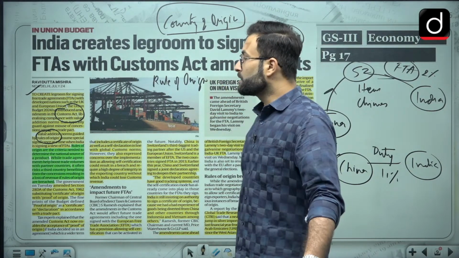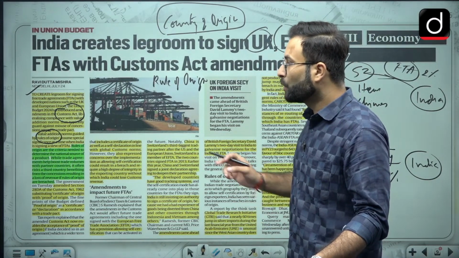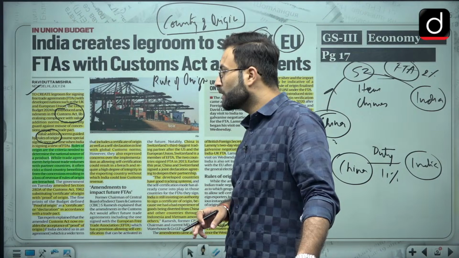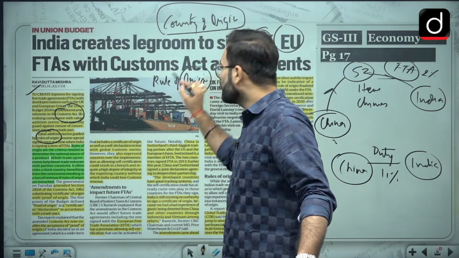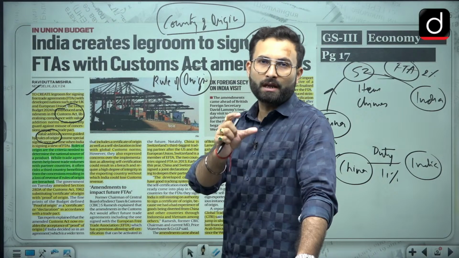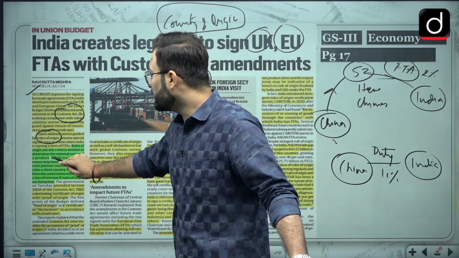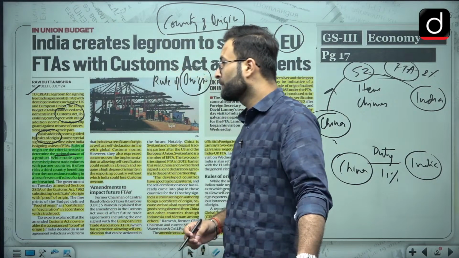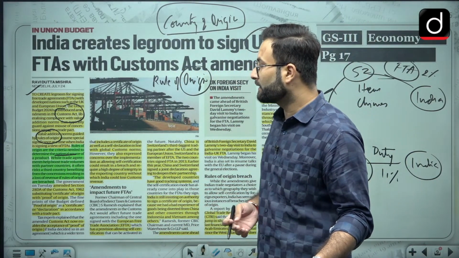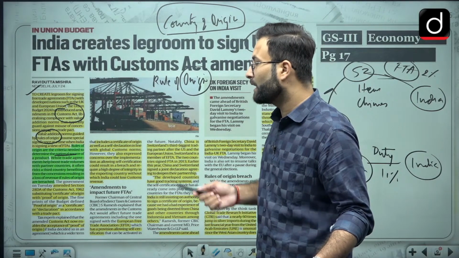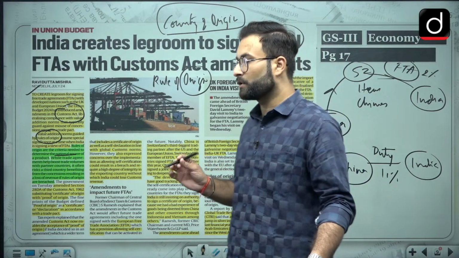Okay, it assumes a special significance at the time when India is signing a slew of FTAs. Rules of origin are the criteria needed to determine the national source of a product. Okay, the term origin here means the source of that particular item. So they are determining the national source of a product. While trade agreements help boost trade volumes with the partner countries, they often risk a third country benefiting from the concessions, resulting in a loss of revenue if rules of origin are breached.